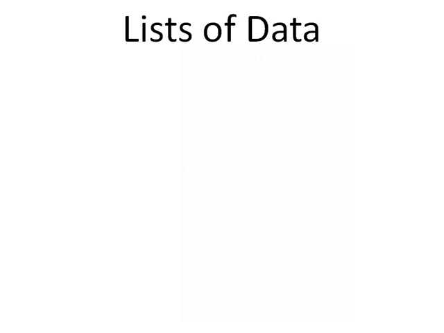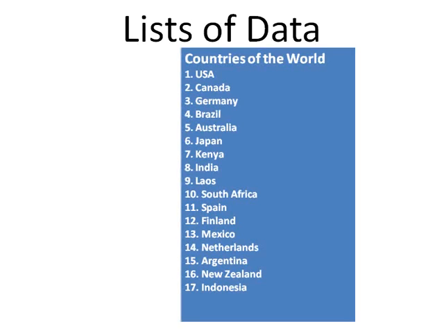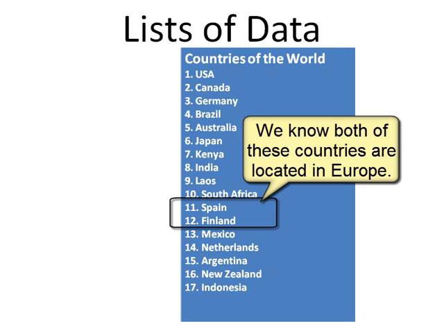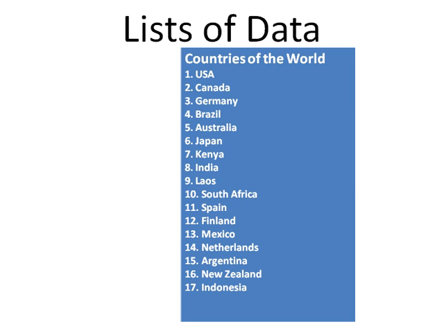We often encounter lists of data. Here's a list of data. Countries of the world: USA, Canada, Germany, Brazil, and so forth. Now, with our familiarity with countries of the world, we can look at Spain and Finland and say, how are they related? Well, they're both in Europe. But we can't tell from this list. This is only from our pre-knowledge of knowing what this data represents.